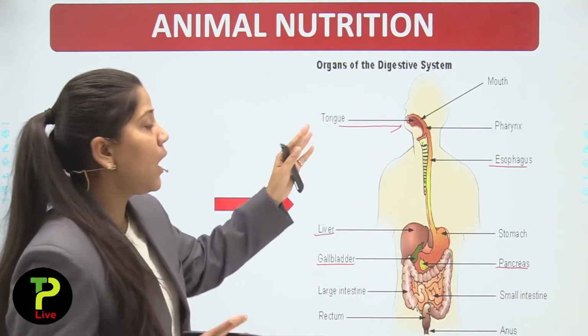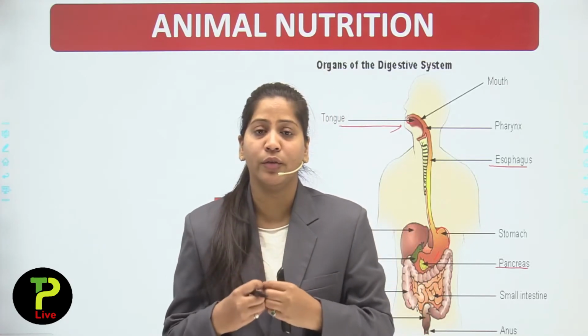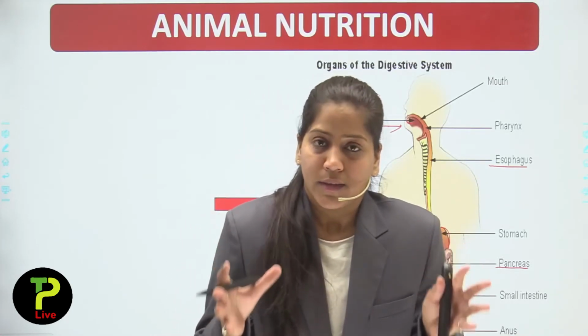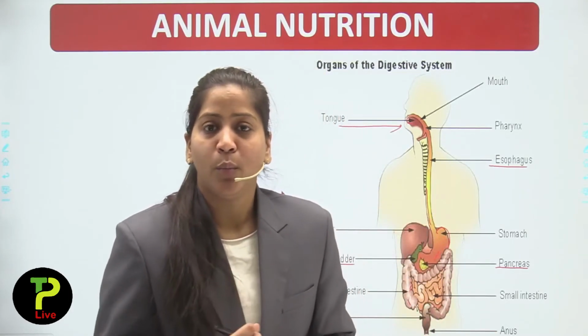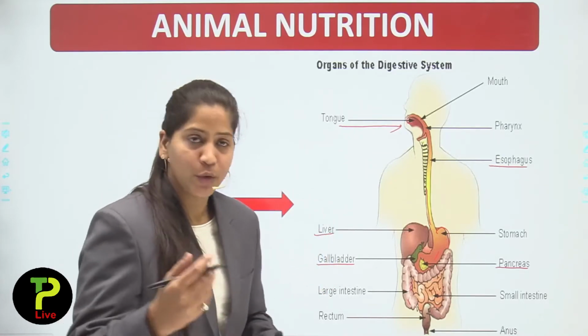Now what does our digestive system comprise of? The digestive system of the human body consists of the alimentary canal. I am writing here, you can also write.